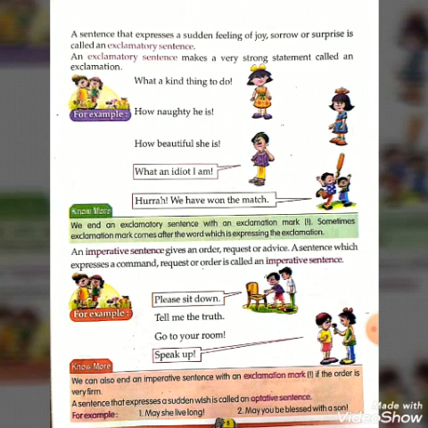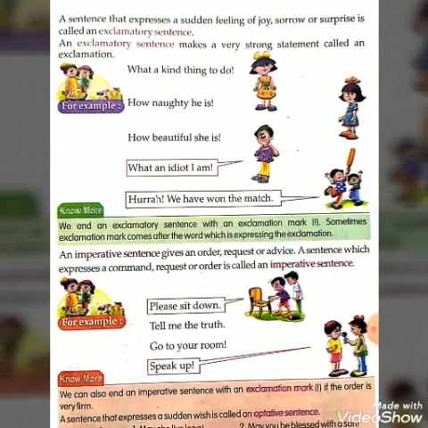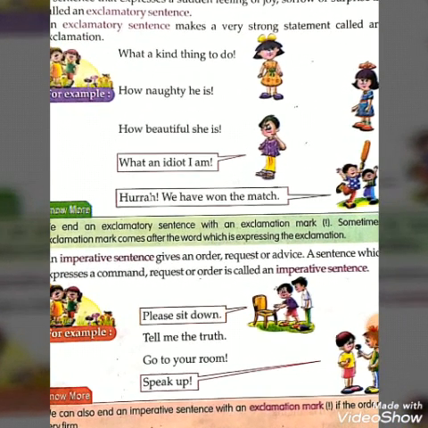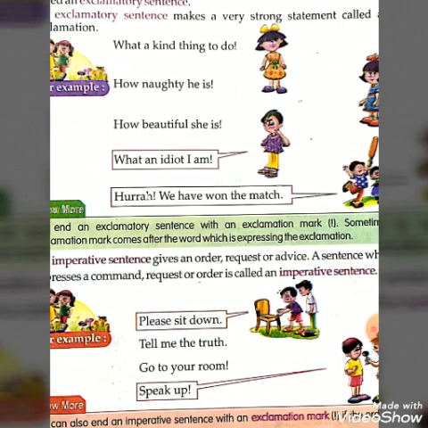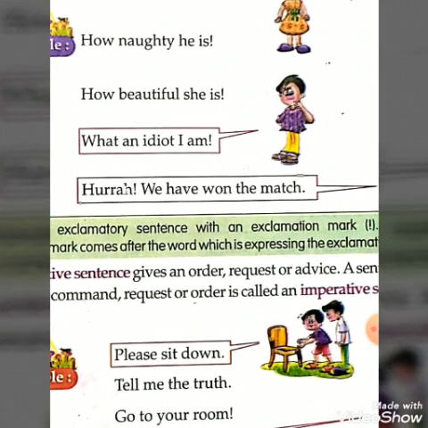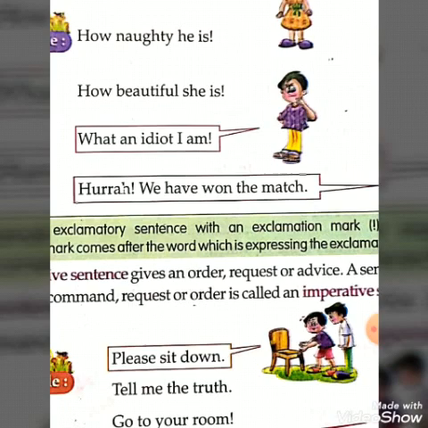You can see here the exclamation mark. What a kind thing to do. What a kind thing to do. Second, how naughty he is. So here, my dear student, you can see that it is a sudden feeling: what a kind thing to do.